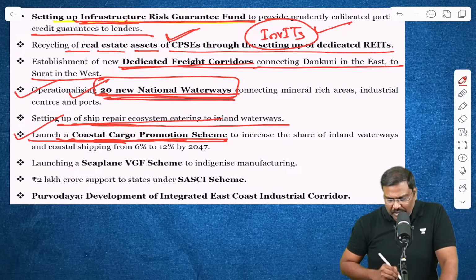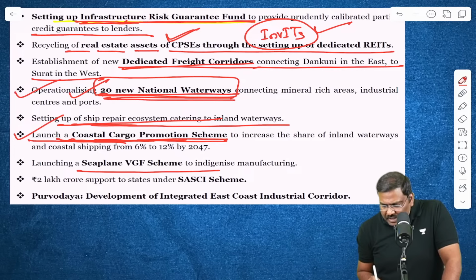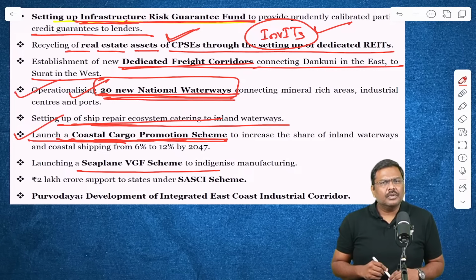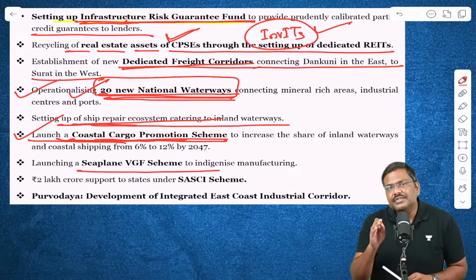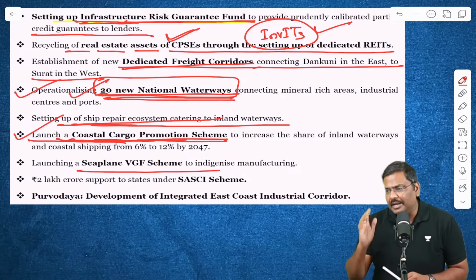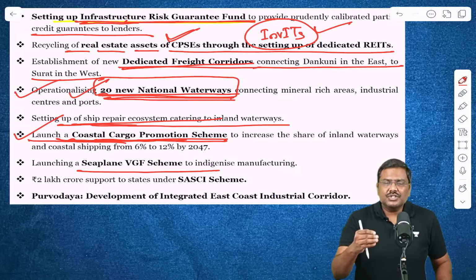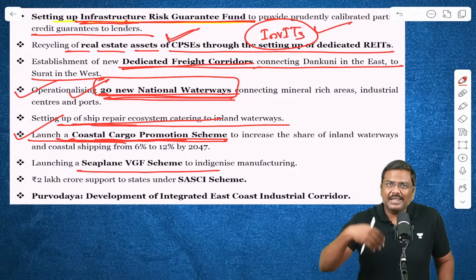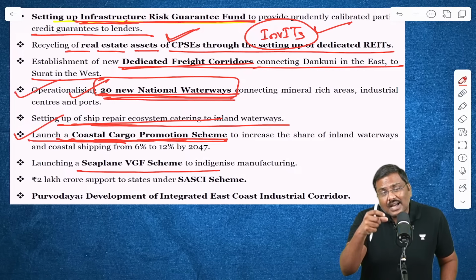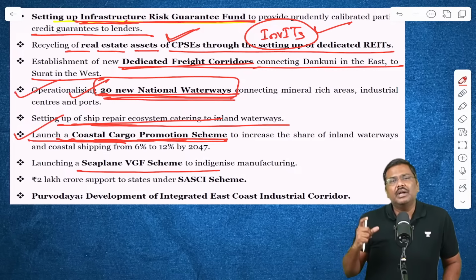This is one more important announcement. The seaplane VGF scheme has also been announced. What is a VGF? VGF stands for viability gap funding. Under this, to promote investment in these kinds of projects, certain assistance will be provided by the government.